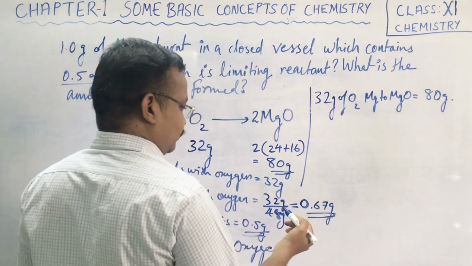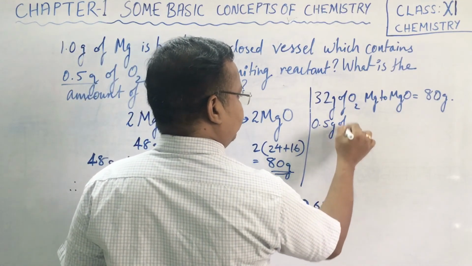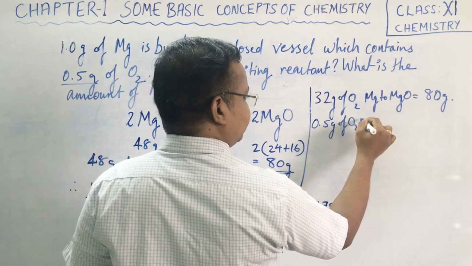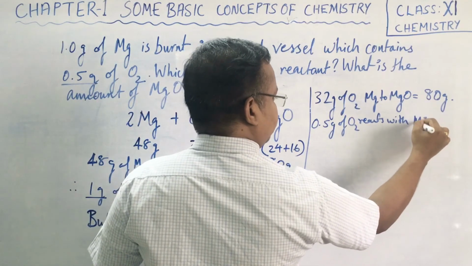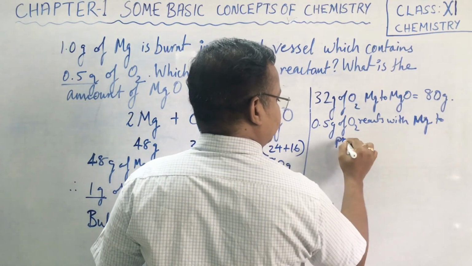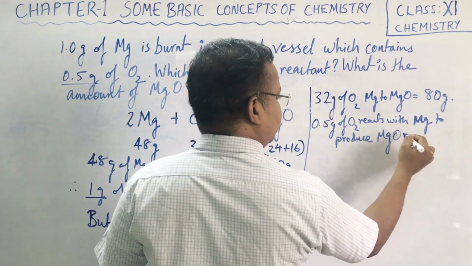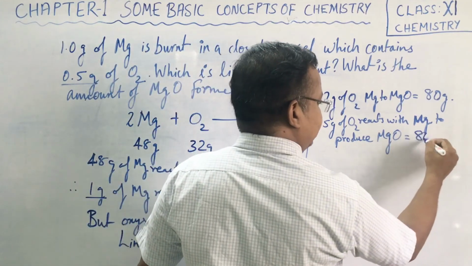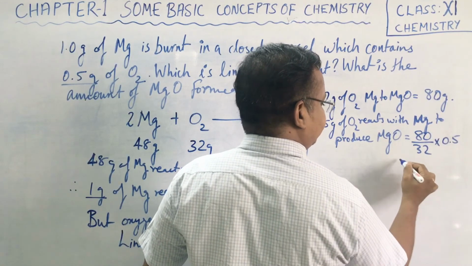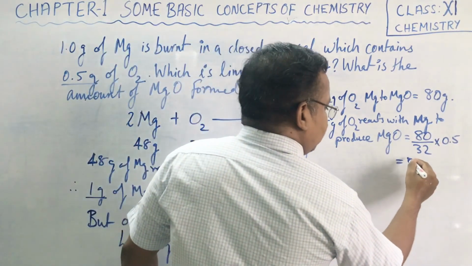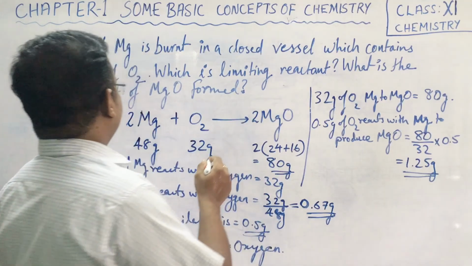Then 0.5 gram of O2 reacts with Mg to produce MgO, magnesium oxide, equals 80 divided by 32 into 0.5. How much does it come to? It comes to 1.25 gram.